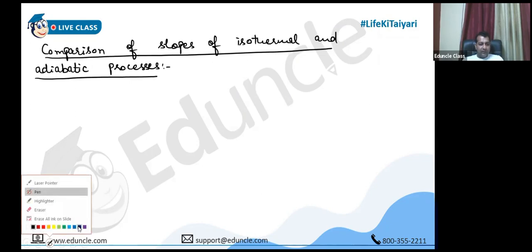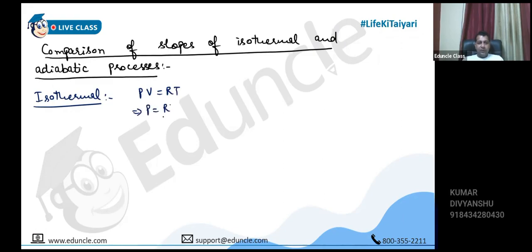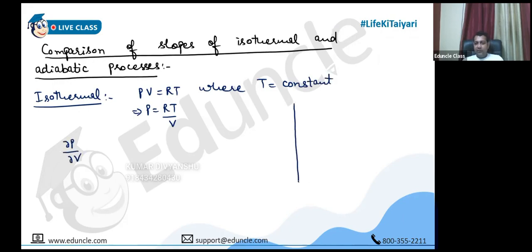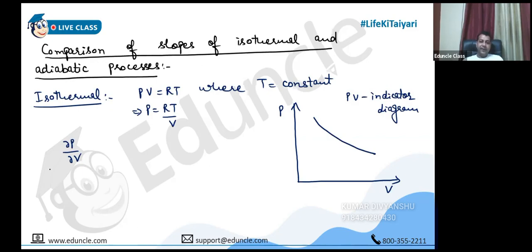First of all, for isothermal, PV equal to RT, this gives P equal to RT by V, where temperature is constant. Slope means when we make a plot between one variable and another, we plot one variable on the x-axis and the other on the y-axis. Any curve between P and V is called a PV indicator diagram. Do you remember? You have been calling this a PV indicator diagram. It may be of any shape.